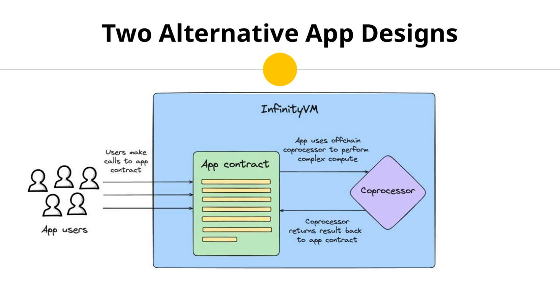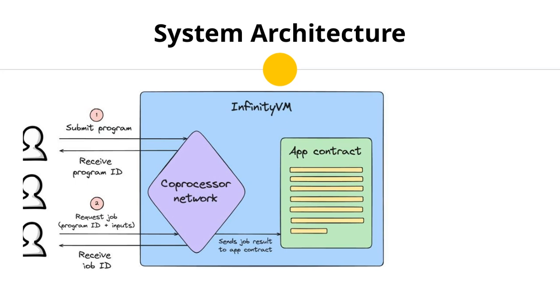This image depicts two alternative designs for applications: on-chain apps and off-chain apps. The on-chain design uses the InfinityVM to handle app contracts directly with users making calls to these contracts. The off-chain design involves an app server that batches user interactions and communicates with the coprocessor. Both designs leverage the coprocessor for complex computations, illustrating different approaches to where the bulk of computation is processed. The system architecture involves developers submitting programs to the coprocessor network.